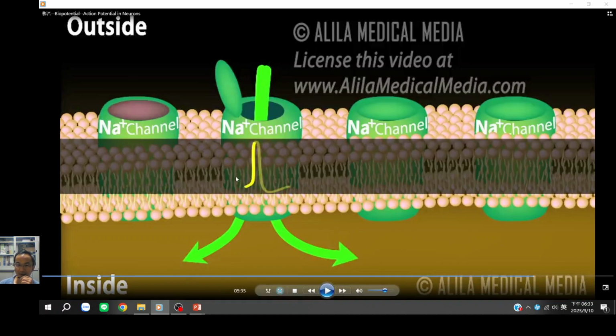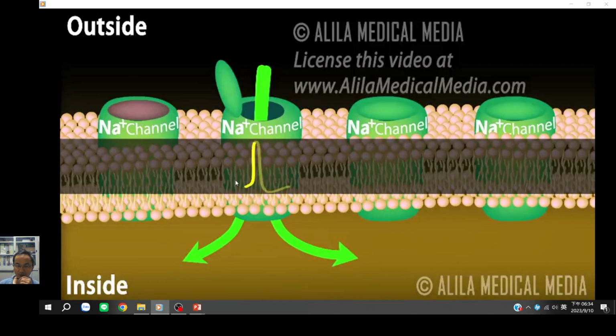So right now you know that once the sodium ions move inside the cell membrane, the potential of the cell membrane will rise from negative 70 millivolts up to positive 30 millivolts. And once the potassium ions move out of the cell membrane, the potential will drop back to minus 70 and even much lower, maybe minus 90 millivolts, and the sodium-potassium pump keeps working, letting the ions go in and out and keeping it back to the normal situation.